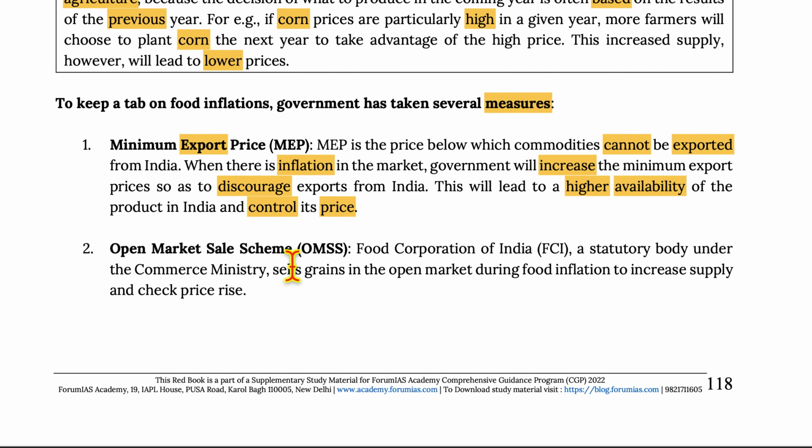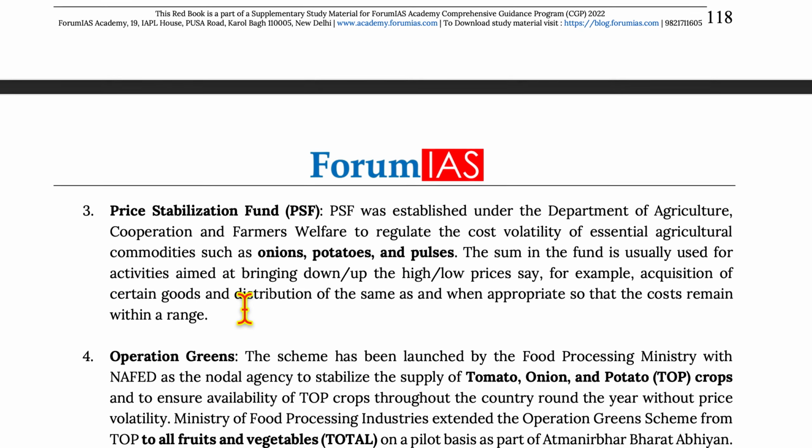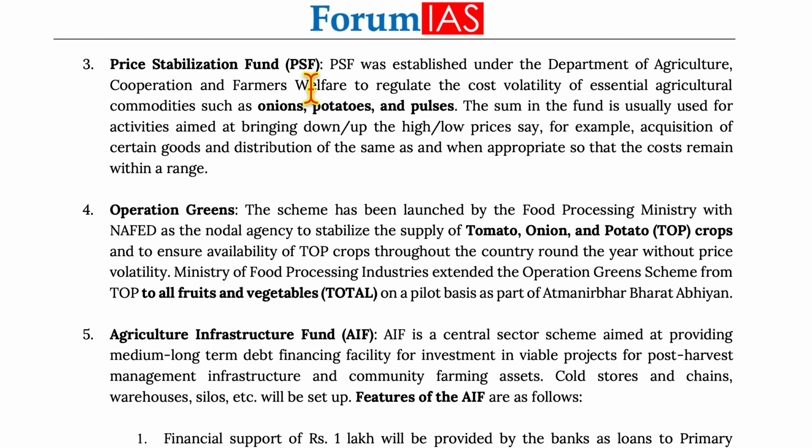Open Markets Sales Scheme. Now, FCI, which is a statutory body under the Commerce Ministry, sells grains in open market during food inflation to increase supply and check price rise. Price Stabilization Fund.